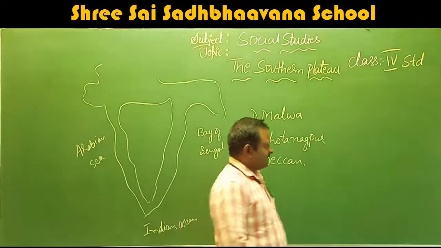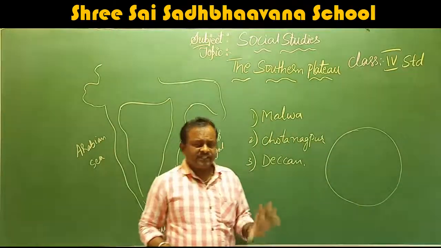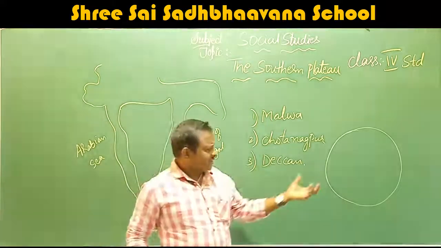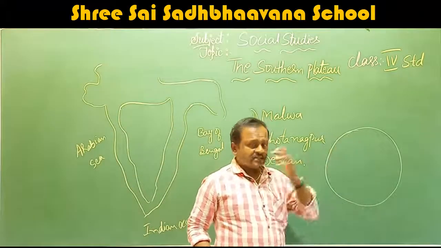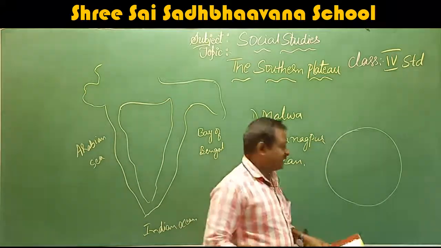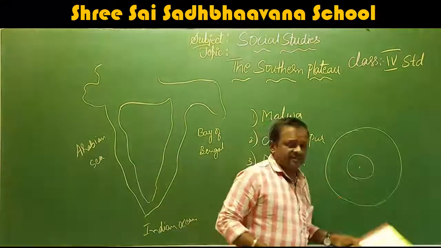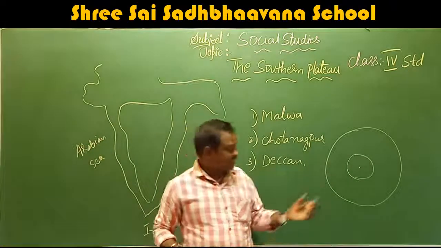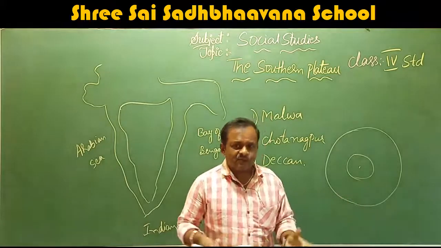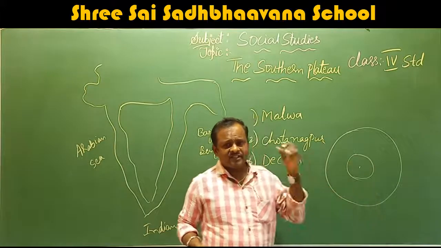Millions of years ago, the earth was not like this. It was like a burning one, burning like the sun. At that time, there were so many volcanoes. What is the meaning of volcanoes? Inside the earth, everything is burning. When you come to the center of the earth, it is very hot. Everything is in a liquid state. Liquid state means it is flowing. The rocks, the minerals, everything are in a liquid state.